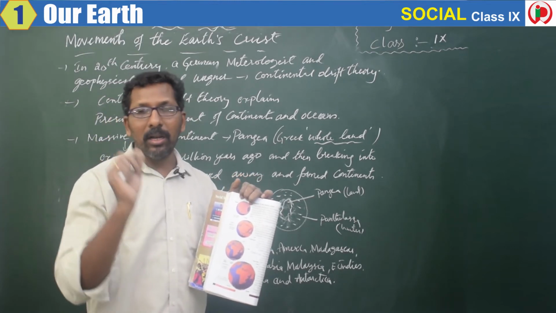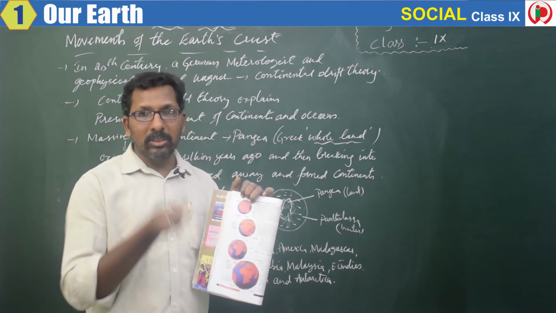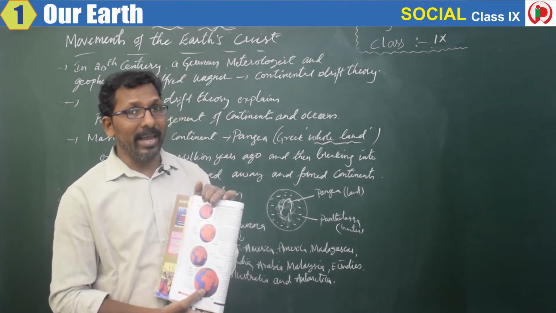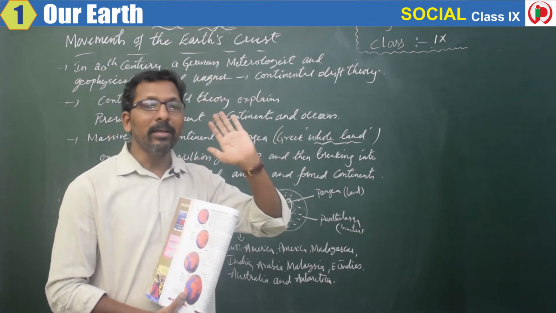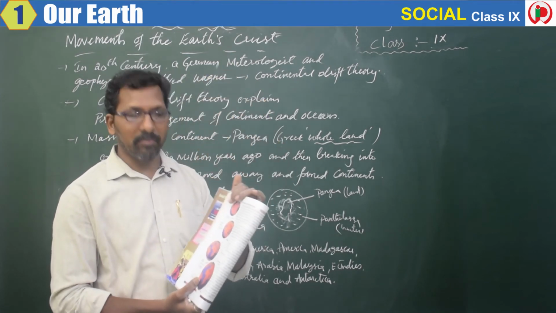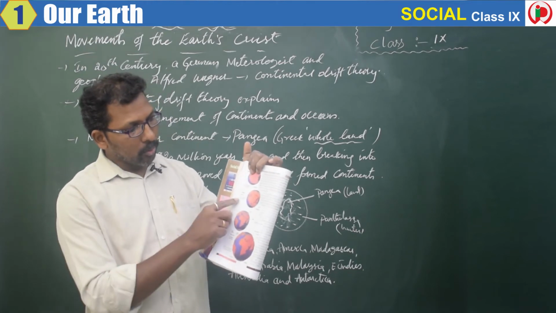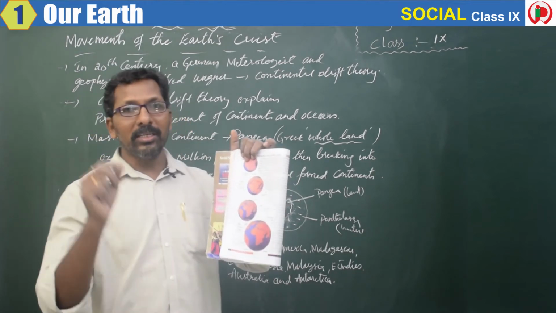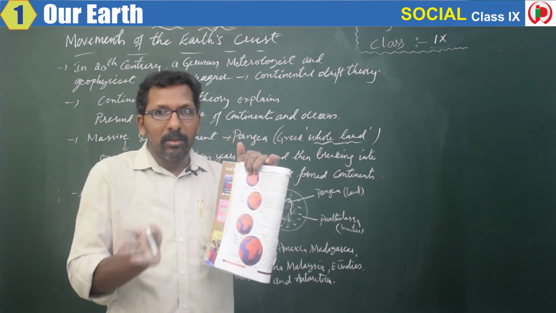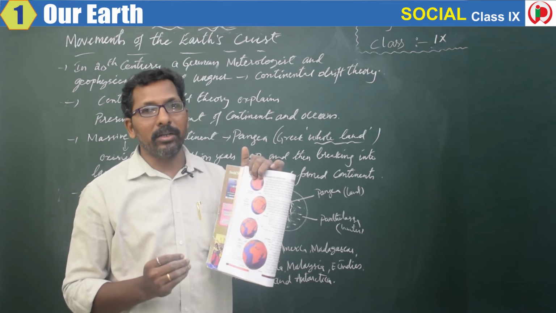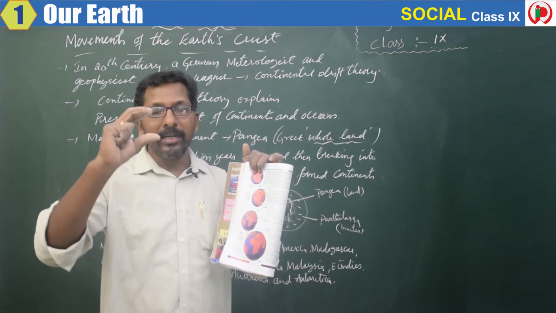So this Laurasia and Gondwana were divided around the Mesozoic era, around 220 million years ago. So 200 million years ago, this Tethys Sea started to divide this large massive continent called Pangaea into two divisions.